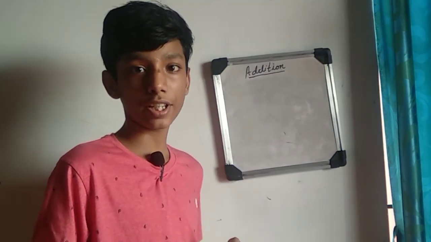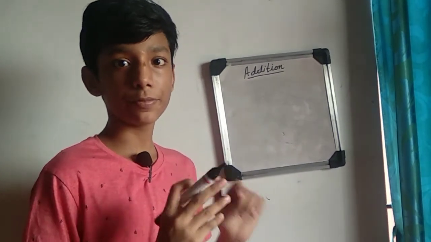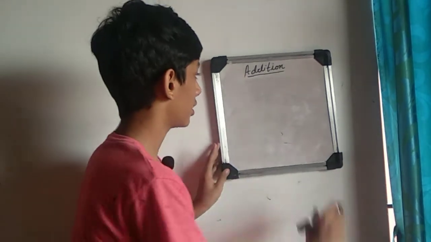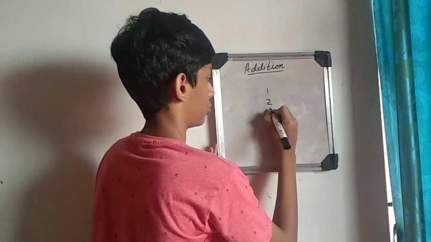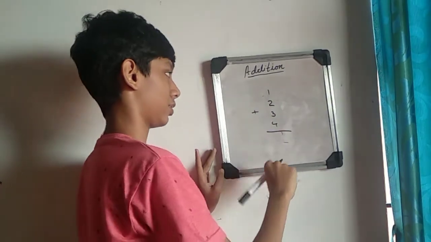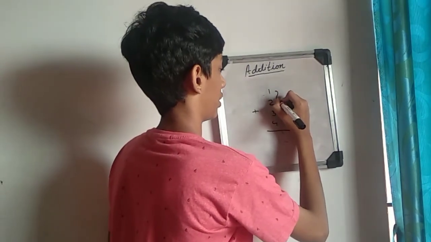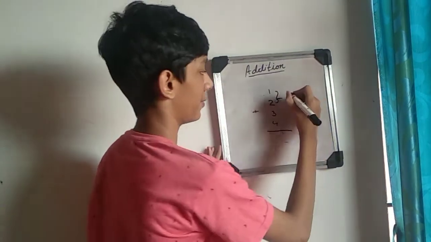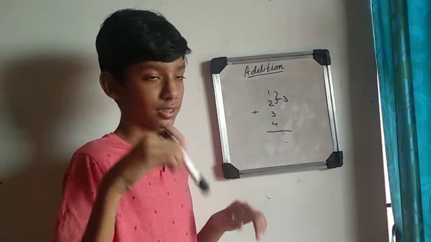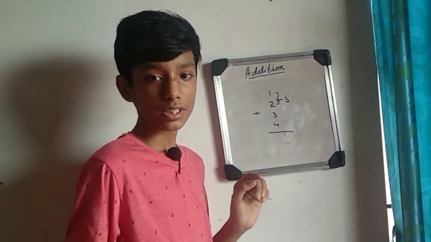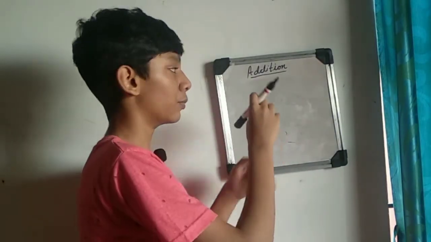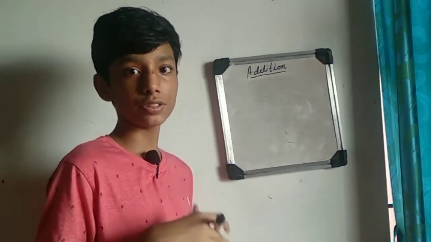Now I gave the explanation of 3 numbers addition. If 3 or more numbers come, we can follow the same rule, like 1 plus 2 plus 3 plus 4. We have to add these 4 numbers. It's the same: add the first two numbers first. 1 plus 2 is 3. Then 3 plus 3 is equal to 6. If more numbers come, we can use this step itself.